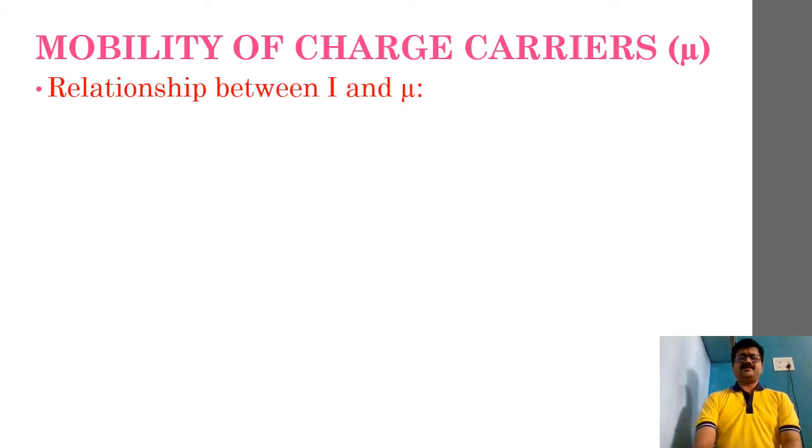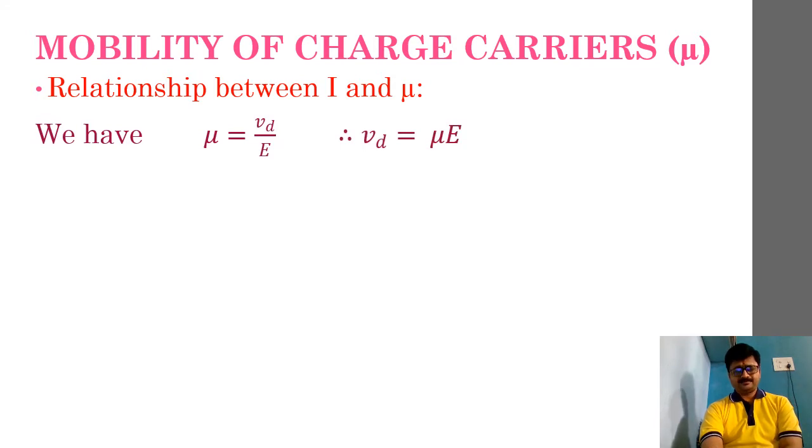Now let us talk about our next part: the relationship between electric current and electron mobility. When I talk about electric current, there were many definitions or relations, but one of the most important relations that we have derived was I is equal to n e A Vd. If we consider this and the definition of mobility as Vd divided by E, we can arrive at a relationship between electric current and mobility.